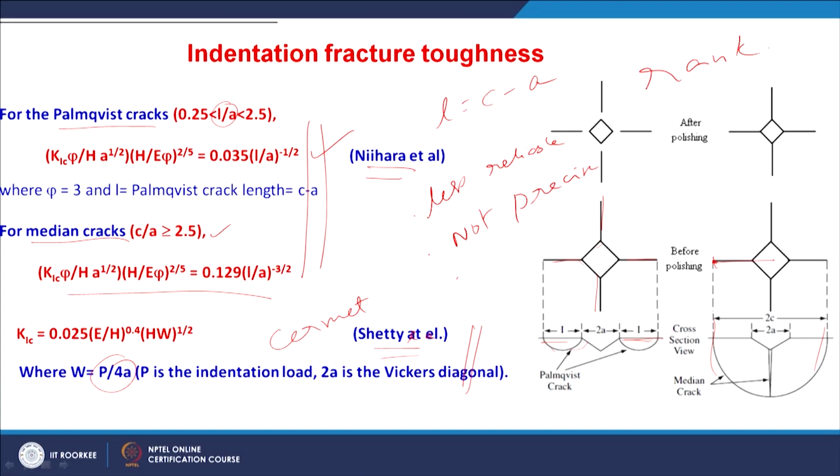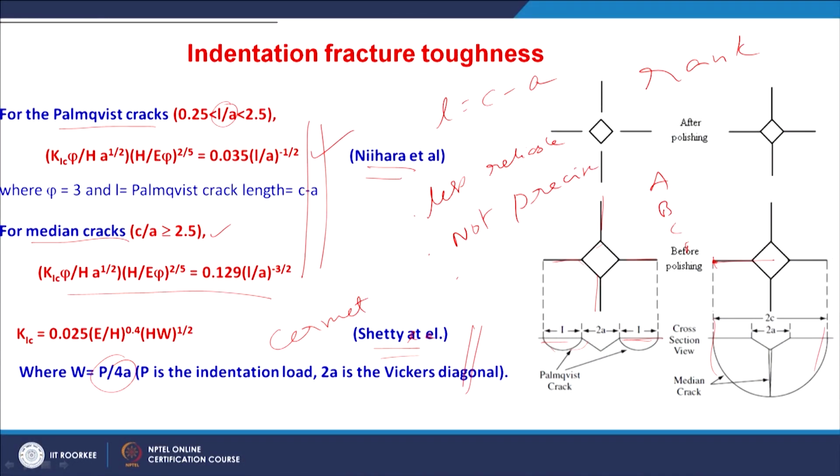So, this type of indentation fracture toughness is generally used when you want to rank a material, right. So, you have several ceramic composites. Generally for study purposes we take a material A, material B, material C, material D, and these differ only in the composition, right, or only a certain material parameter is differing. So, we know the only difference is because of that certain material parameter. The response is the result we get in the difference in the K1C value: K1C value of A, K1C value of B, C, D.